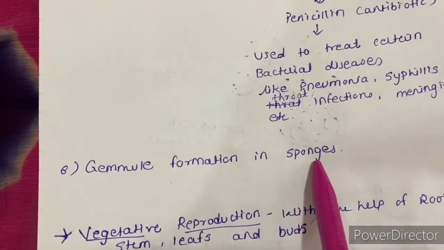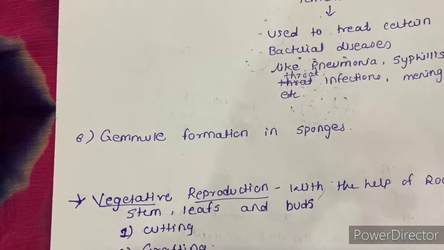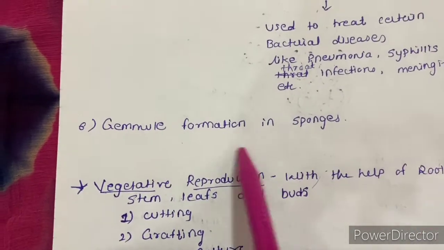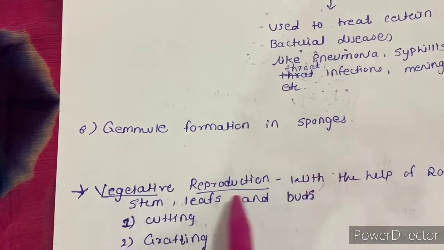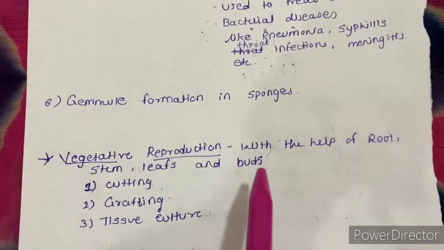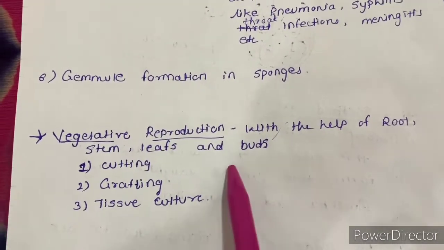Sixth is gemmule formation in sponges. Gemmule formation is the same as budding. After that, the next topic is vegetative reproduction. Now this is the easiest one.